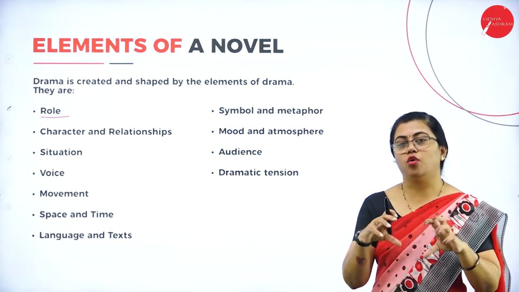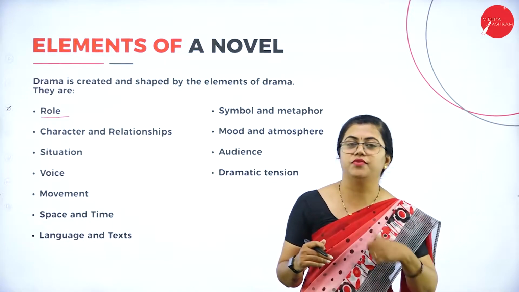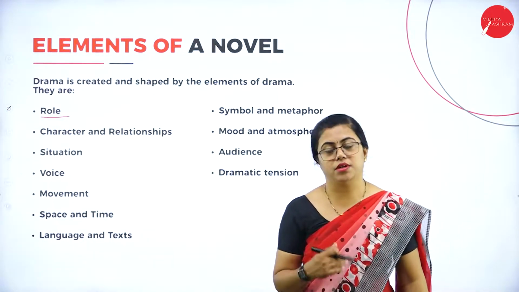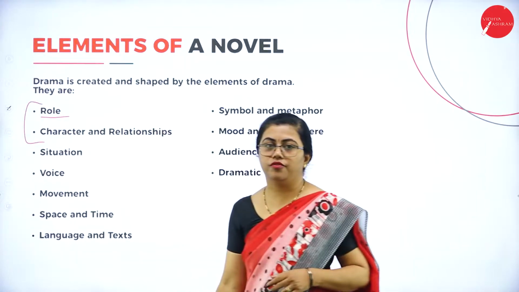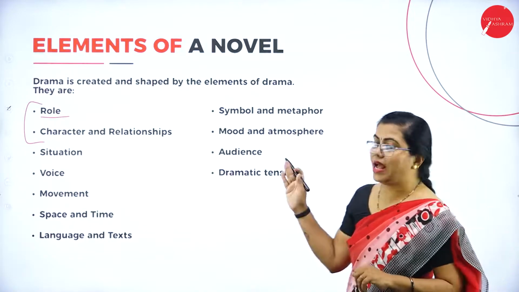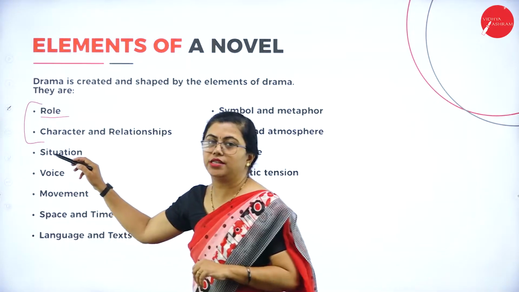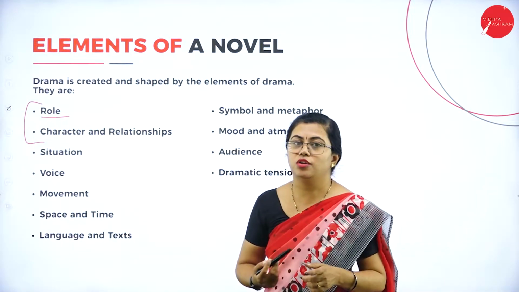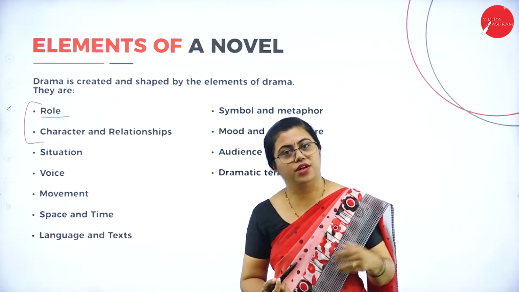His role changes when it comes to different situations, and it also changes when it comes to the relationship with different characters. So you can closely relate these. Role, character and relationship you can closely relate, because as the role changes, the character also changes. So this is something interrelated. A character will change roles when it comes to different relationships, different situations, or different characters.